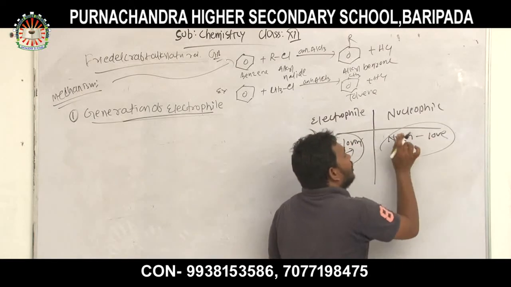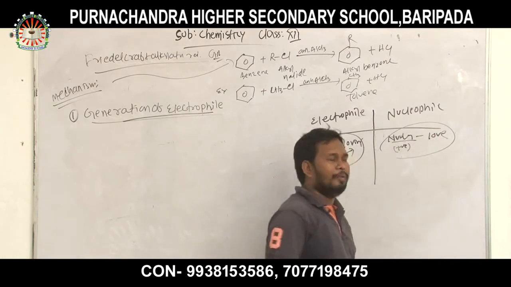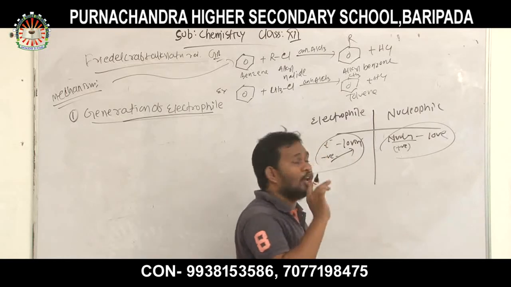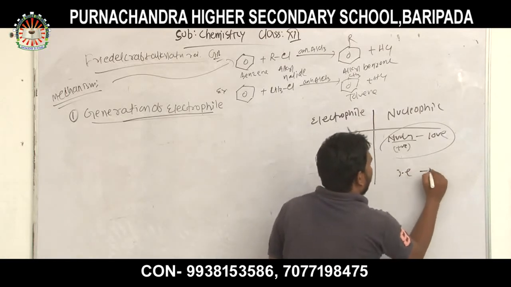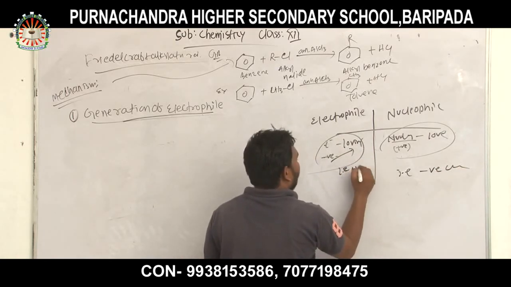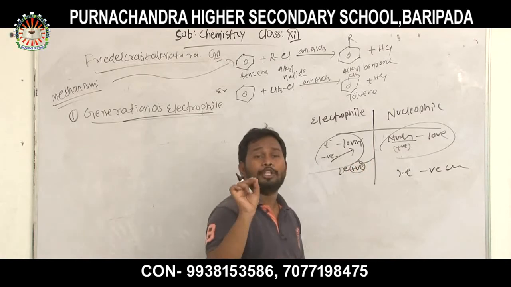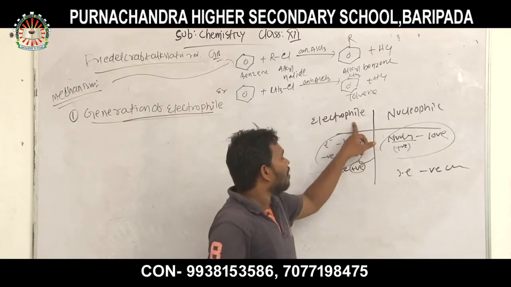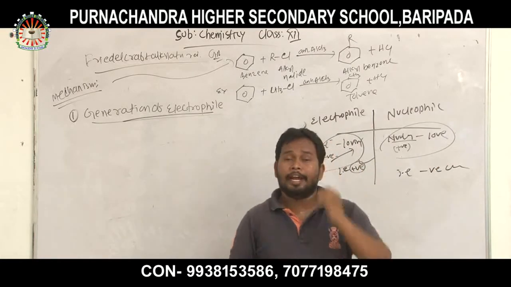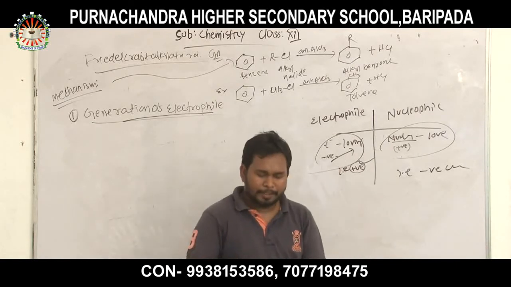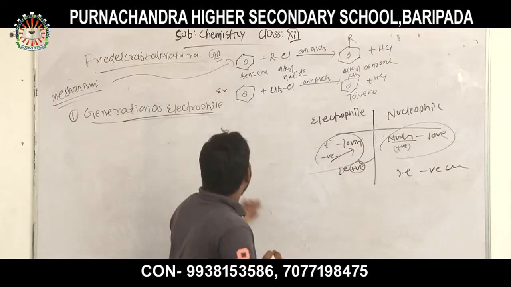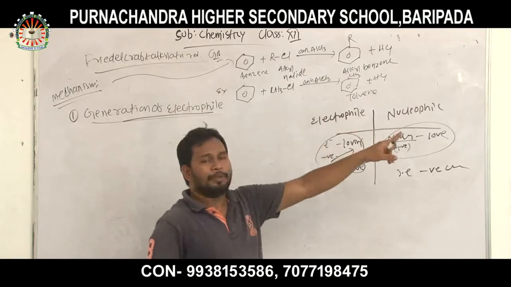Then the nucleophile: nucleus, phile meaning loving. That is nucleus-loving species, that is positive charge loving species. Thus, all positive charge species are called electrophiles and all negative charge species are called nucleophiles. Negative charge species, or species which have more electron density, are also called nucleophiles. So here we study the electrophilic substitution reaction.